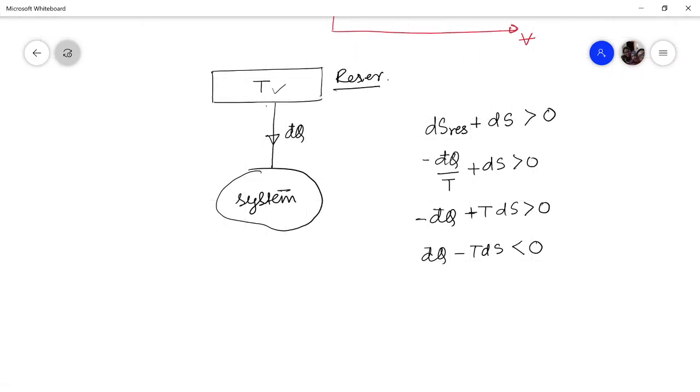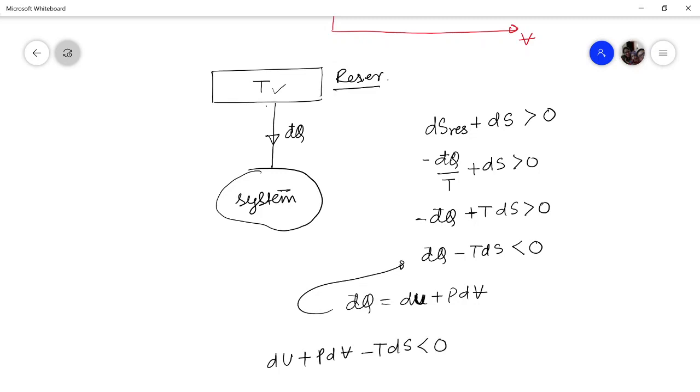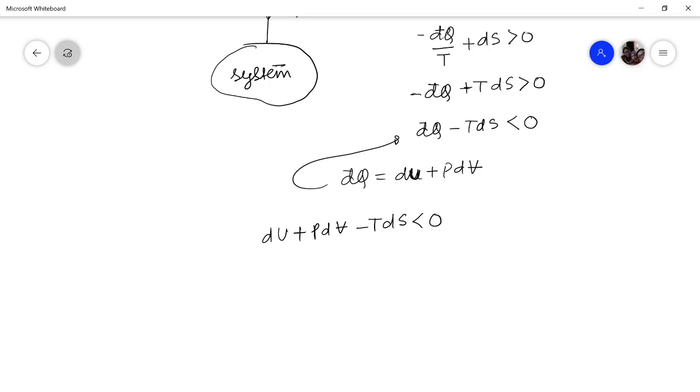Now for a closed system, how do you write the first law of thermodynamics? For a closed system, you always write dQ is equal to dU plus PdV. Now you replace the value here, then dU plus PdV minus TdS will be less than 0. Now comes your question. What will happen for this spontaneous process if entropy is constant and volume is also constant? So friend, if entropy is constant, the change in entropy will be 0.